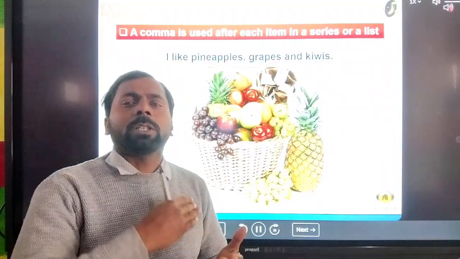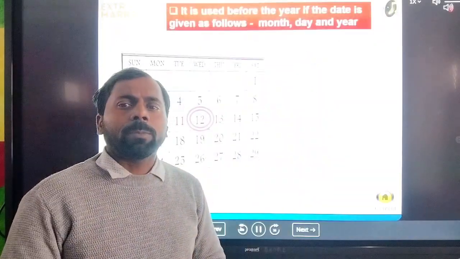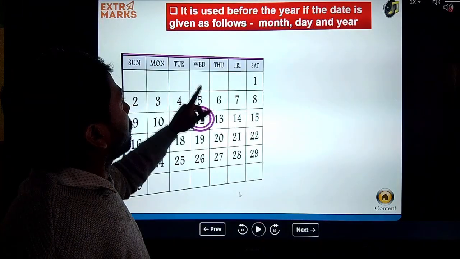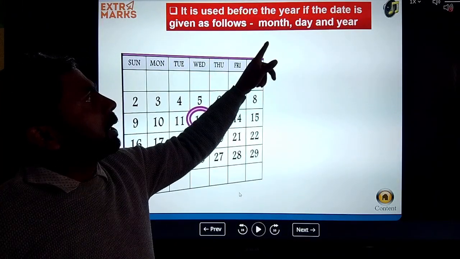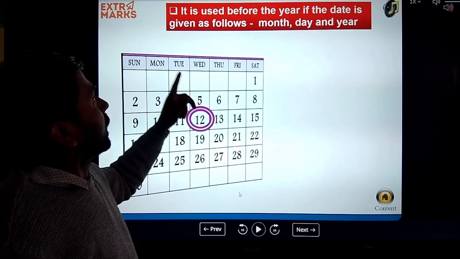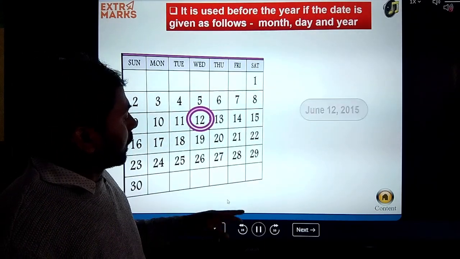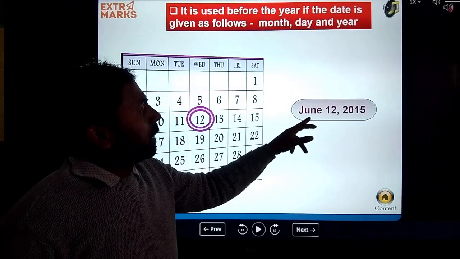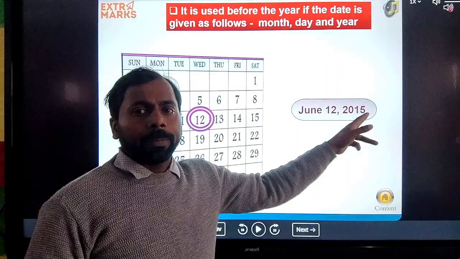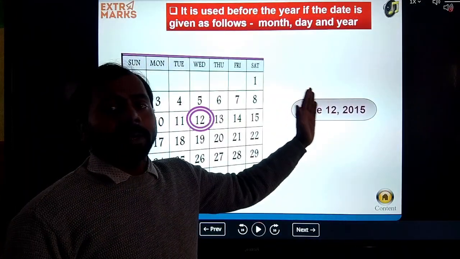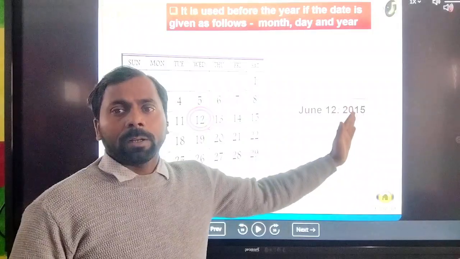If you have a series of items or a list of items, then we use a comma here. And a comma is also used before the year in a date. It is given as follows: month, day, and year, such as June 12, 2015. It separates the month, year and day.